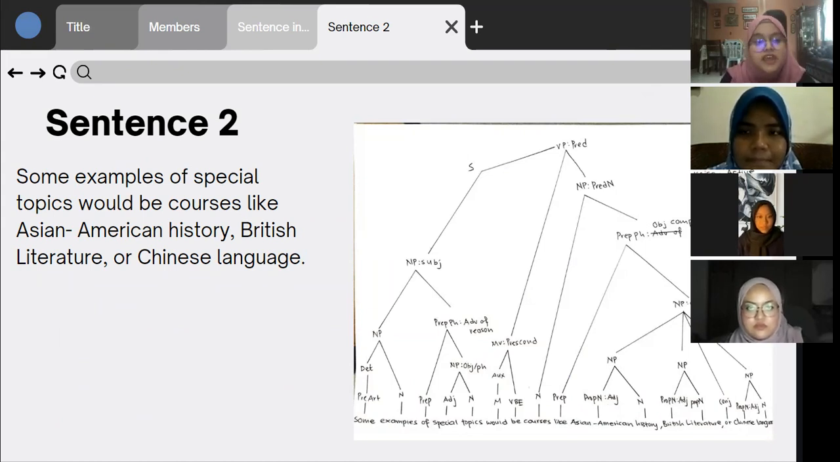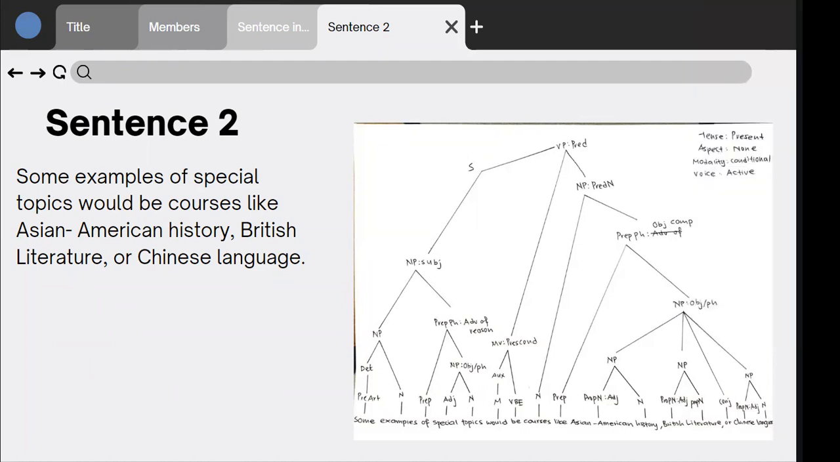So sentence 2. Some examples of special topics would be courses like Asian American history, British language, or Chinese language. So the status of this sentence is it is a tense. The tense is present. There is no aspect, and the modality is conditional due to the fact that it indicates possibility and eventuality. And the voice of this sentence is active.